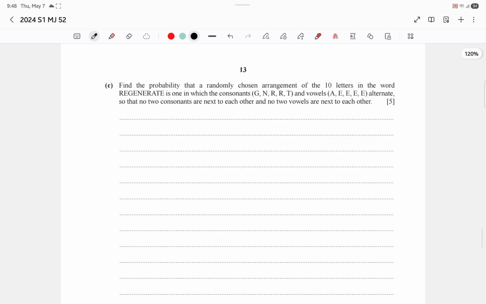So let's first try to arrange the consonants. How many consonants are there? 5 consonants. 1, 2, 3, 4, 5. Consonants G, N, R, T. These are the 5 consonants.